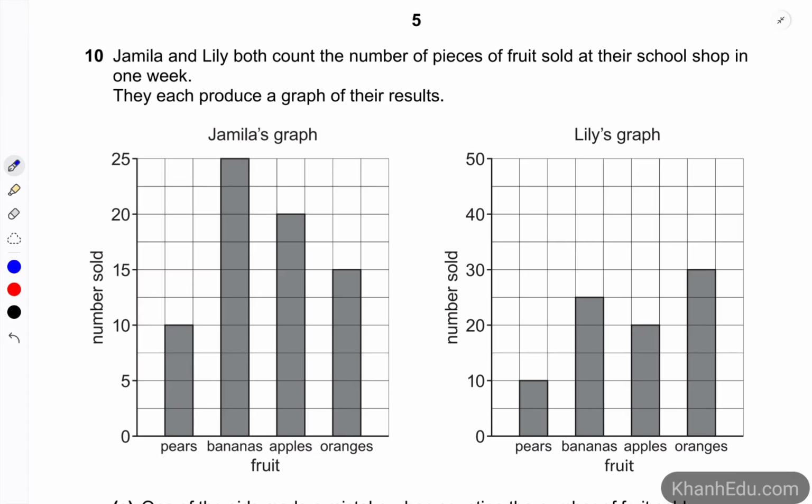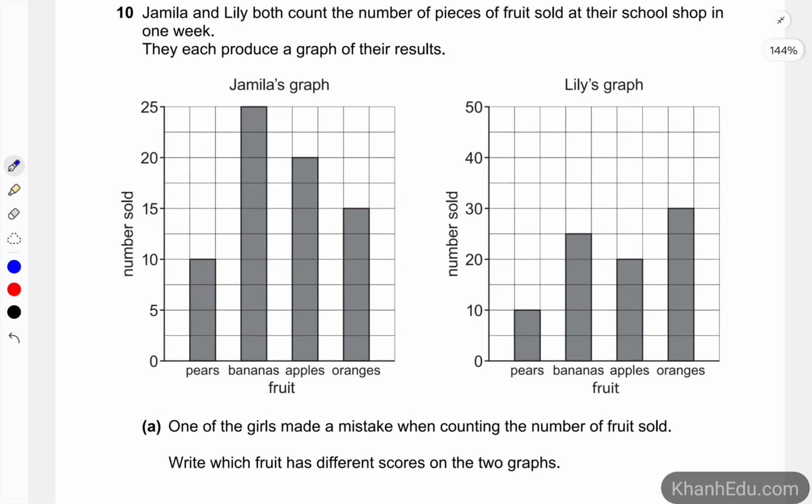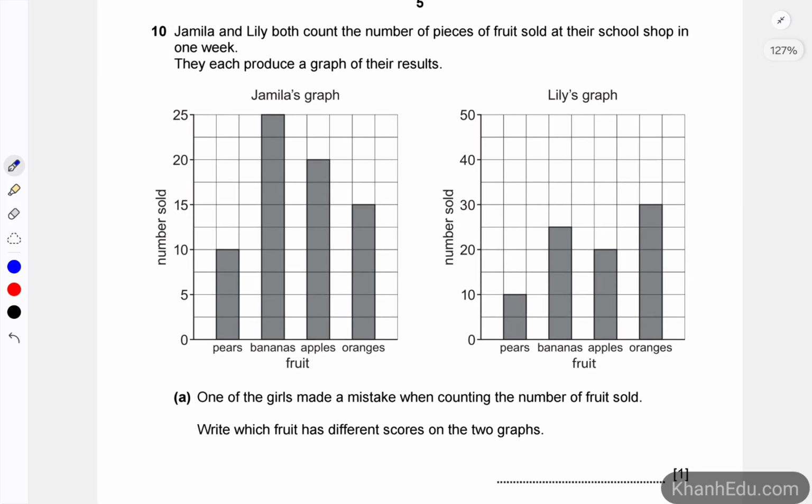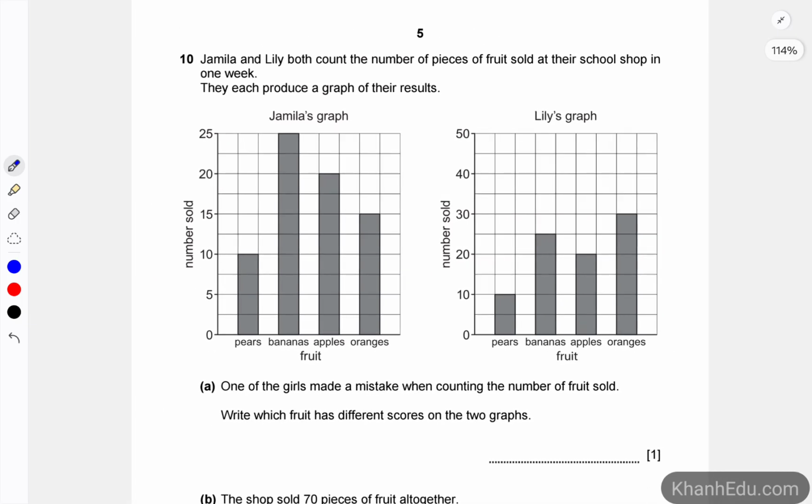Number 10. Jamila and Lily both count the number of pieces of fruit sold at their school shop in 1 week. They each produce a graph of their results, here on the left and on the right. One of the girls made a mistake when counting the number of fruits sold. Write which fruit has different scores on the two graphs.